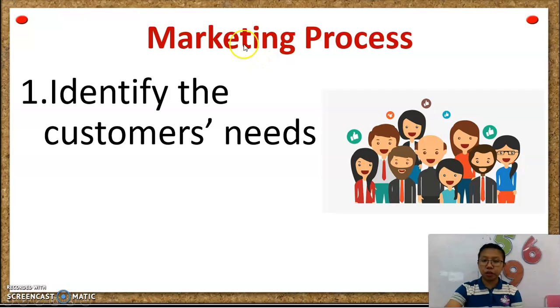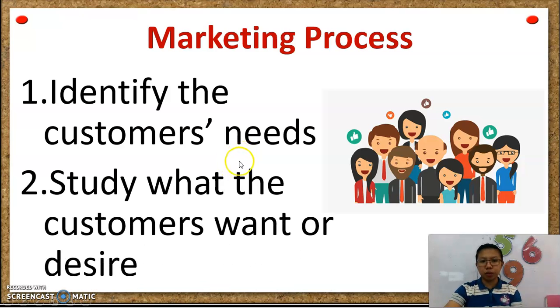So what are the needs of your customers? For example, in terms of food, every one of us can be a customer because every one of us needs food. Therefore, examples of needs are food, water, shelter, and clothes. Okay. And number 2, you need to study what the customers want or desire.